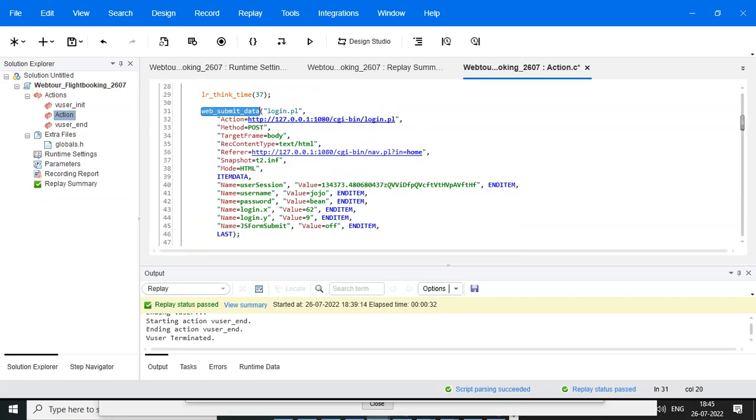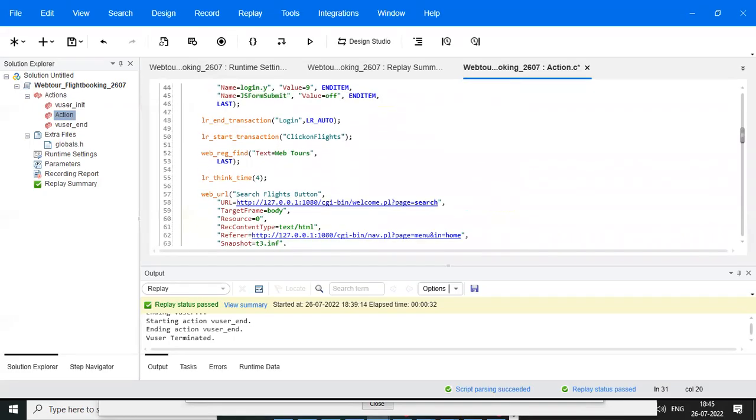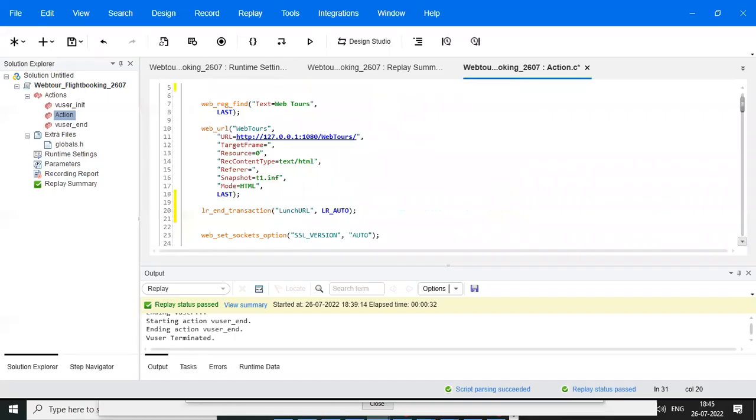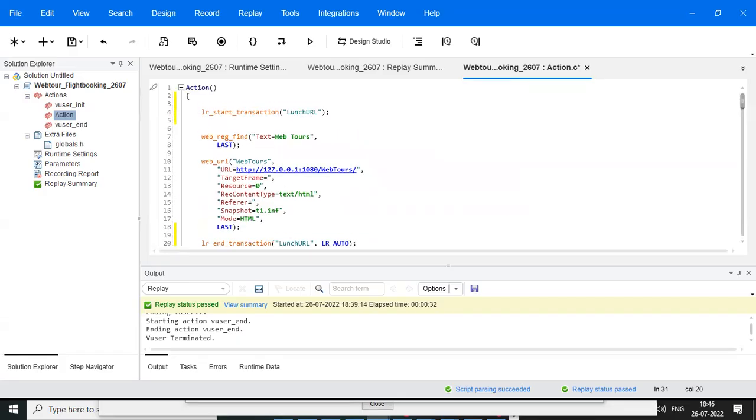Yes, sir. So only two functions are generated, web URL and web submit data. When you click anywhere in the application, it generates a web URL. When you submit some data to the application, it generates web submit data. So clear everyone?